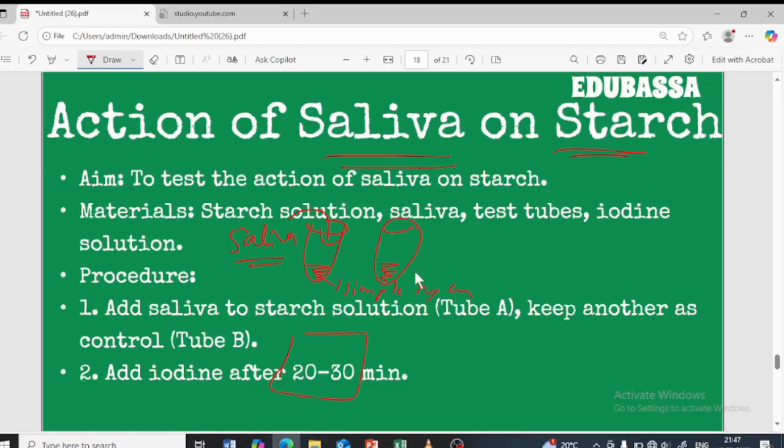So now, whether the starch is present here? No. Whether the starch is present here? Yes, because there is no saliva, right? So the breakdown is not going to happen here. So we are going to perform the iodine test.